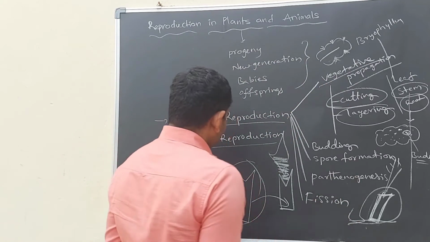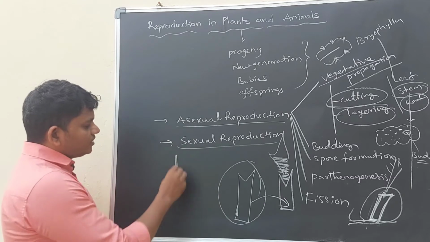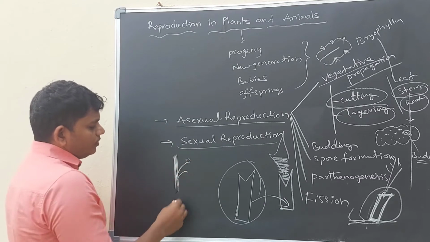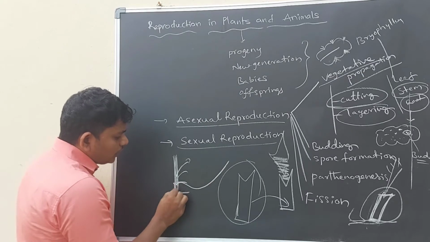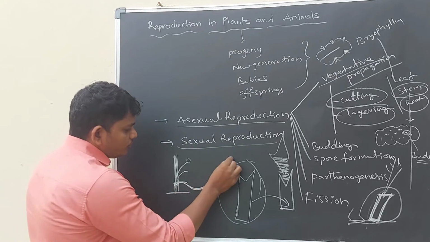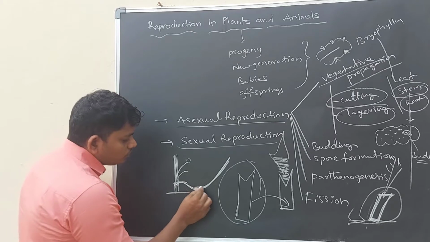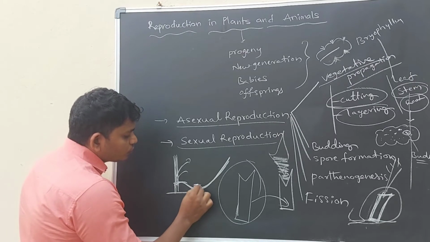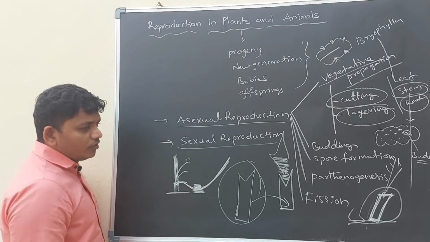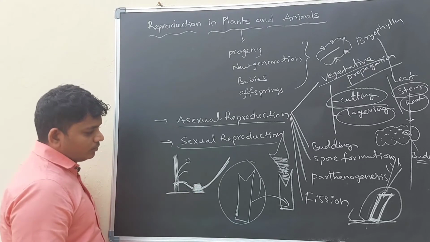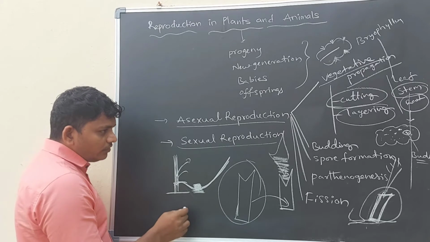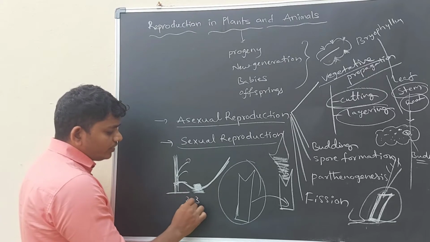And layering, for example, if it is a jasmine, it has long stems. We have to take the lower branch of the jasmine and pour some amount of soil on the lower part, which means we have to bury the lower part partially. We have to leave this part for 2 to 3 weeks.